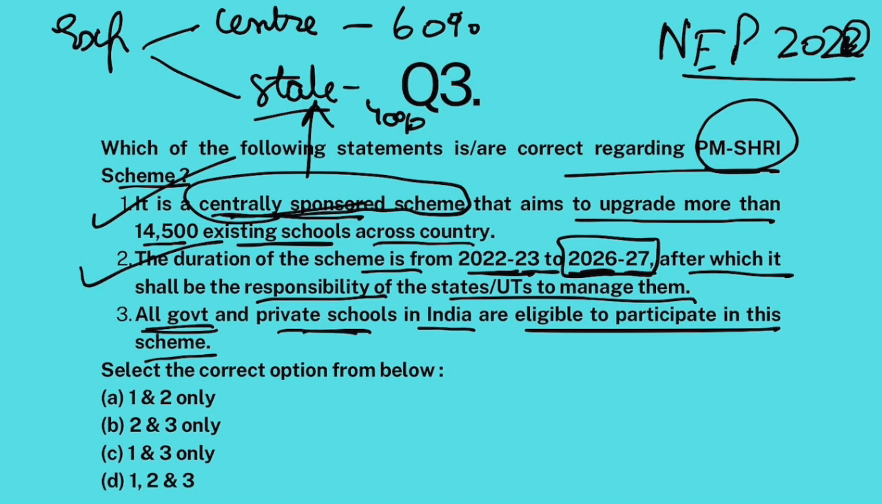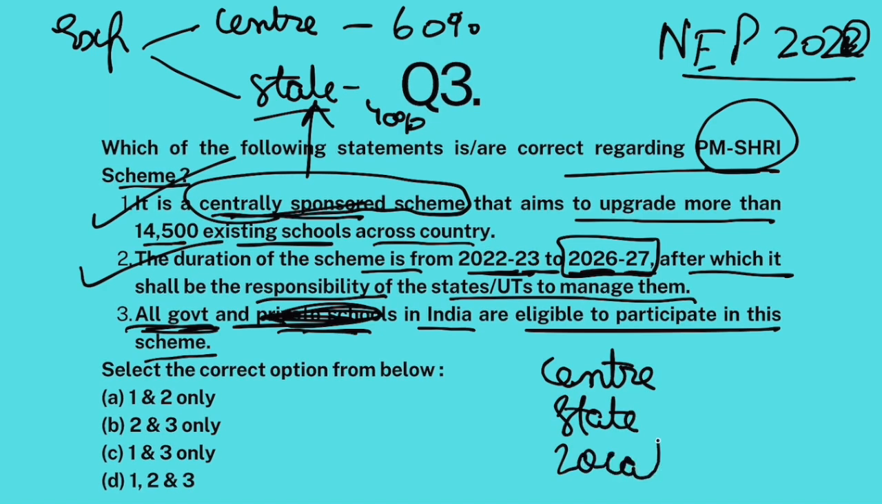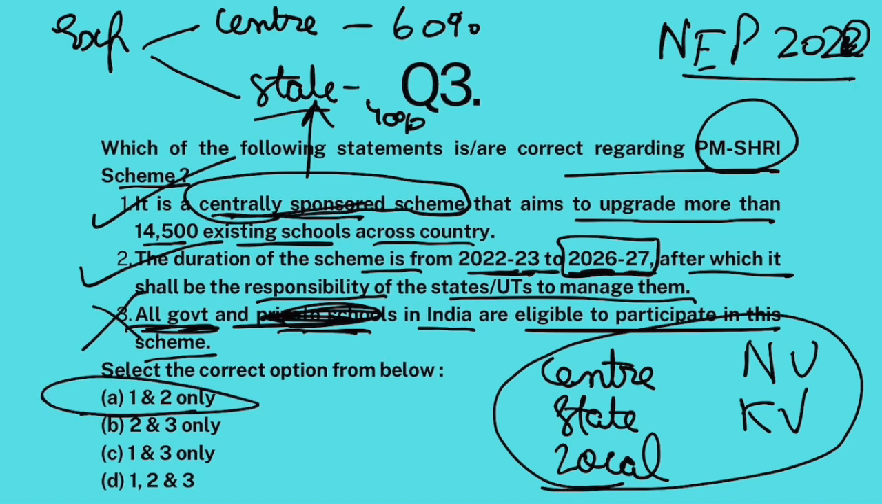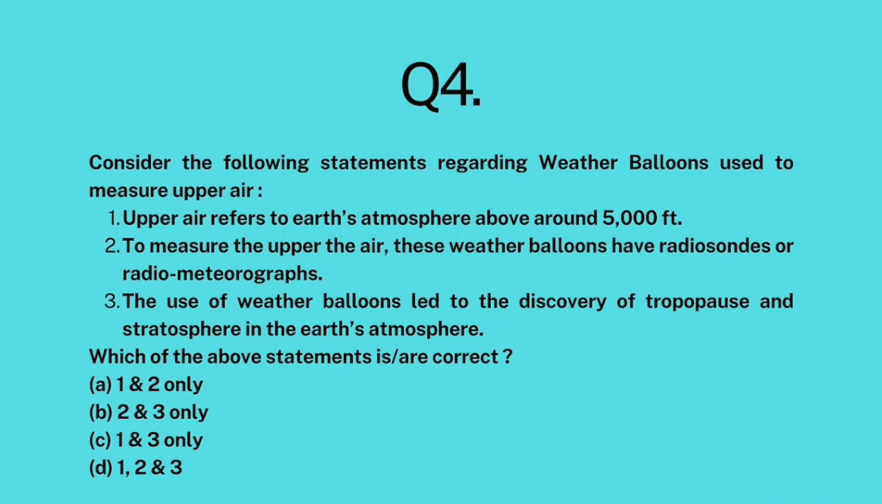Now all government and private schools are eligible? No. Okay. Only government schools, whether they are central government schools under central government, state government, local government, or Navodaya Vidyalayas, Kendriya Vidyalayas, these will be covered under this. Private schools won't be covered under this. So this is false. 1 and 2 only. Answer is A. And last, consider the following statements regarding weather balloons used to measure upper air.